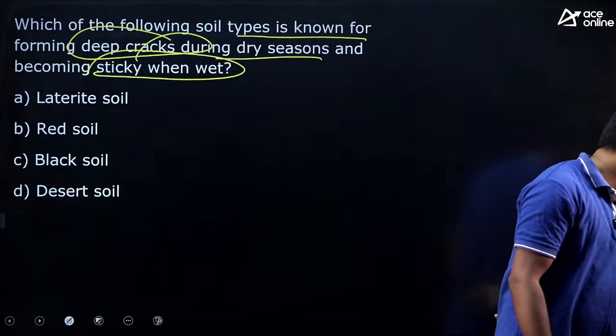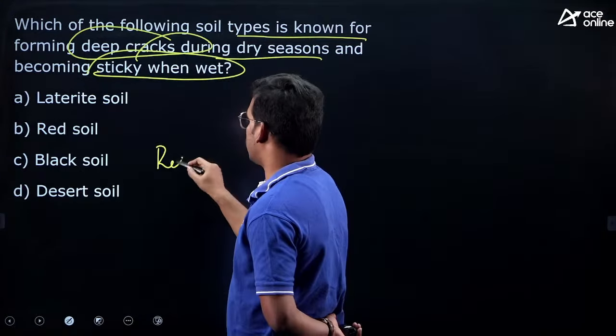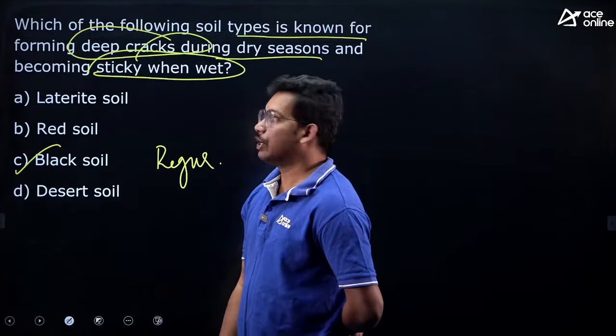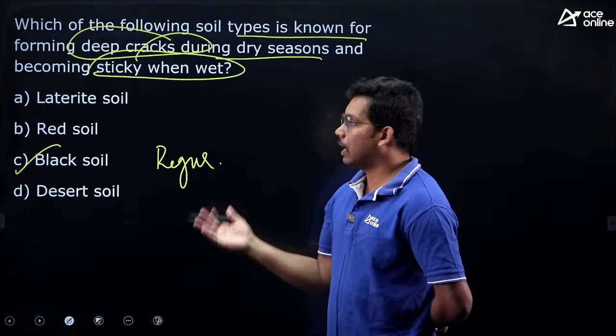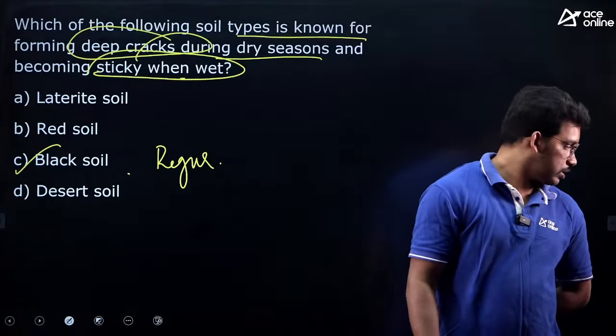So the answer is yes, correct. Black soil, also called regur soil. Black soils have high clay content, so that's why they get cracks when there is a lack of water, and when water is added, they get sticky. So the answer is C, black soils.